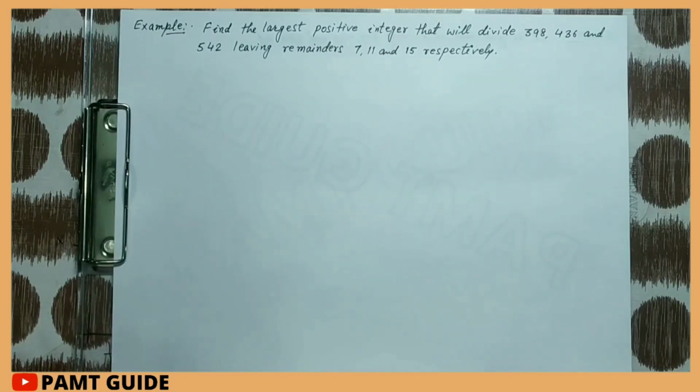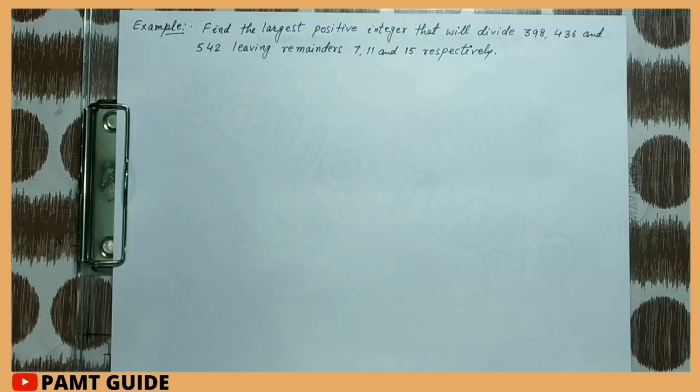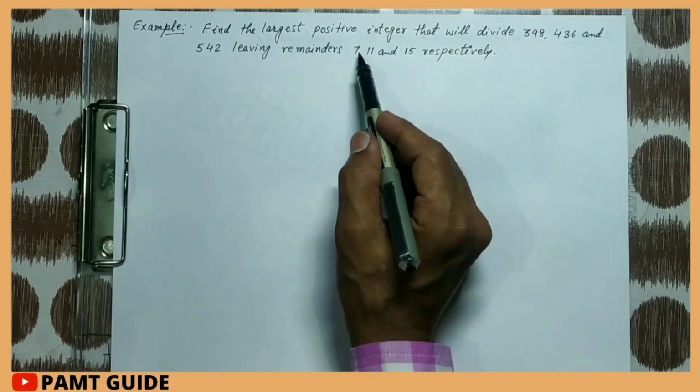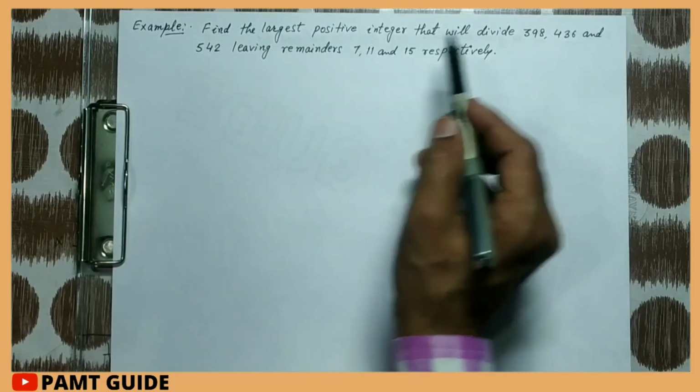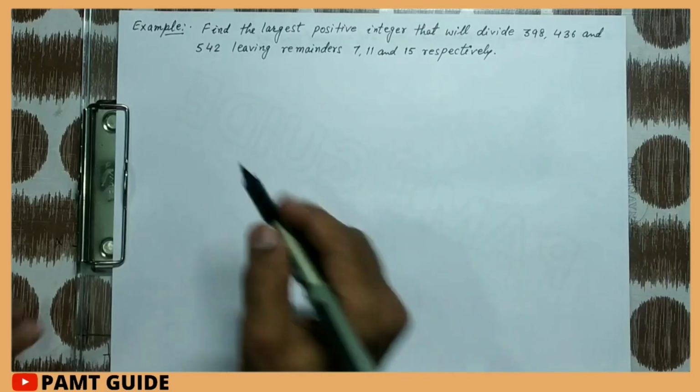It is given that on dividing 398, 436 and 542 by the required number, we have remainders 7, 11 and 15 respectively. It means that we should subtract the remainder from the given numbers. First of all, we will subtract the remainder from the given number respectively.